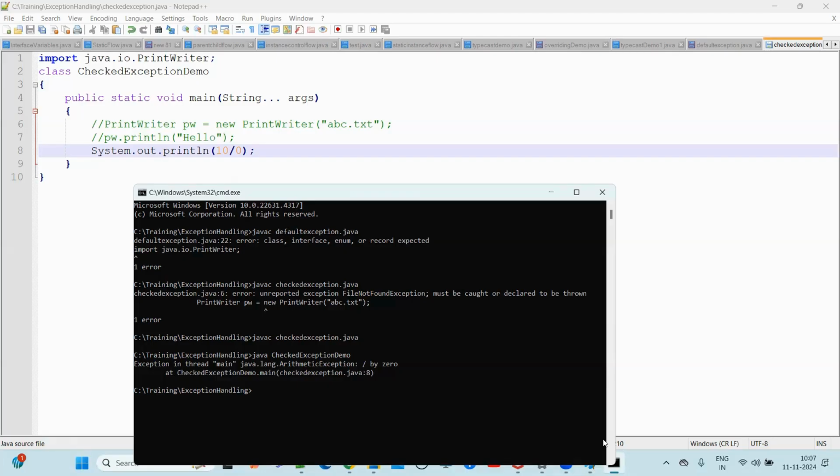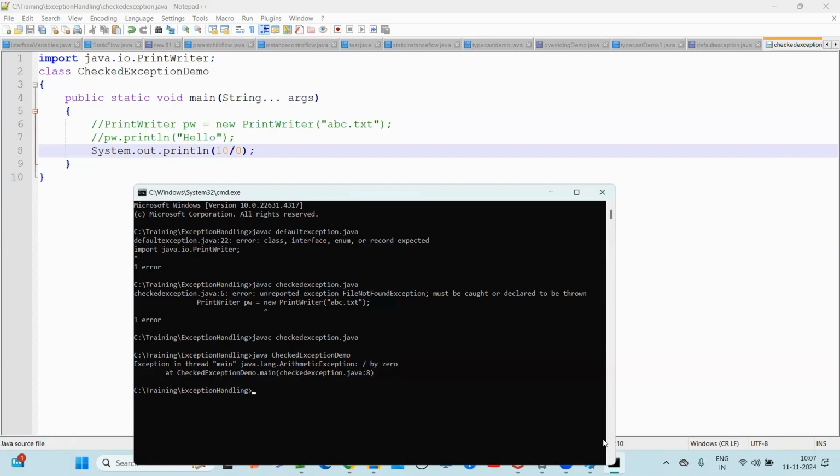If you are not handling it, then the compiler will throw a compile time error. In our exception hierarchy, runtime exception and its child classes, and error and its child classes, come under unchecked exceptions. Remaining all other classes come under checked exceptions.